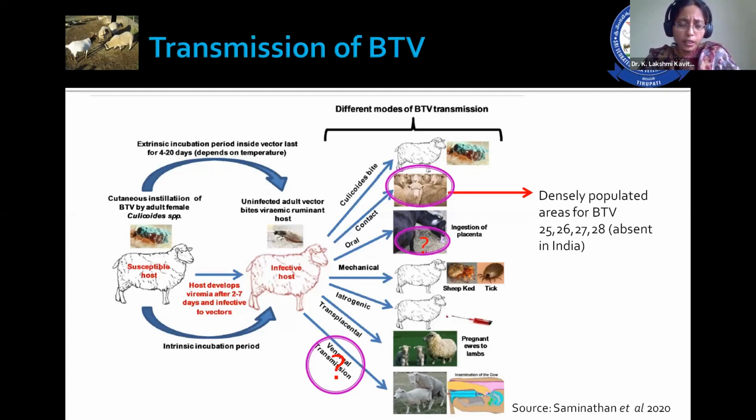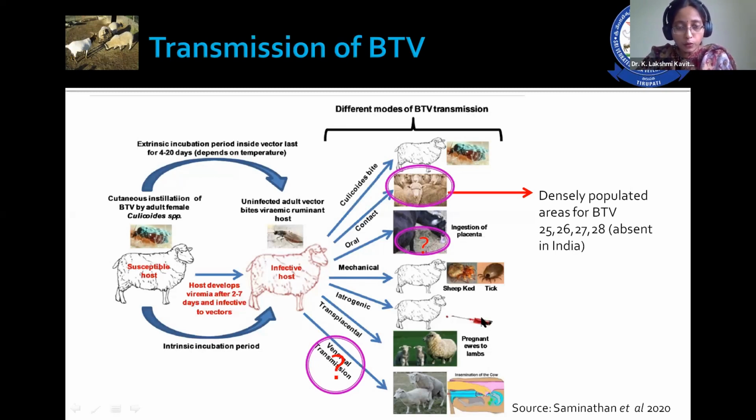So Culicoides is responsible for transmission, but with the advent of different serotypes, that is 25, 26, 27, and 28, they are saying that contact and oral routes of transmission, as well as the venereal route, occur in bluetongue. But as far as India is concerned, we do not have these serotypes, and till date they haven't been identified in India. So in India, Culicoides is the main route for the transmission of this disease.